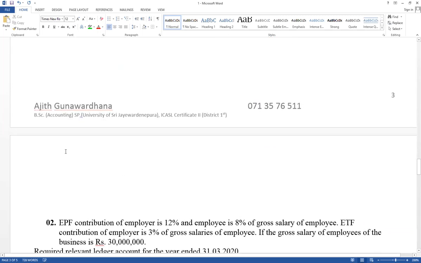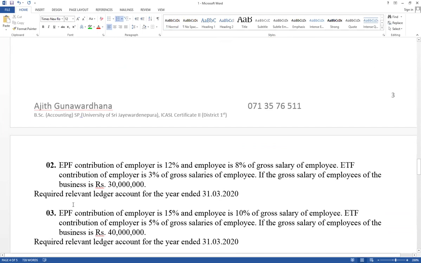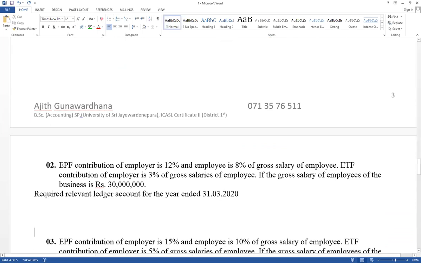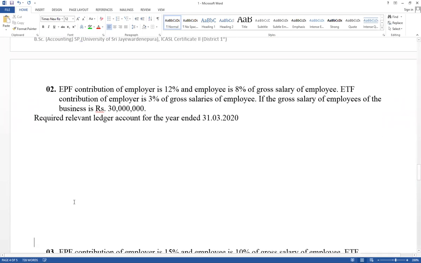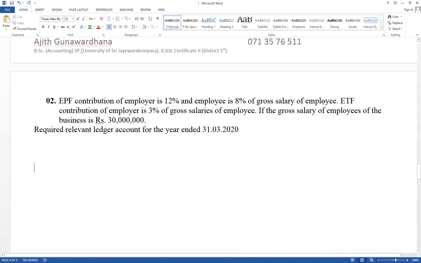Right, think about next one, question number 2. If you could not get it from the previous calculation, try to get it from this one. Same information, only numbers change. First one, read carefully. Try to recognize employee contribution and employer contribution. Prepare the workings and prepare the ledger accounts.